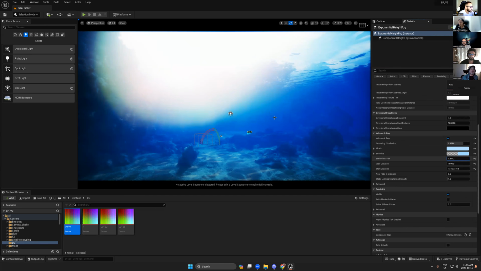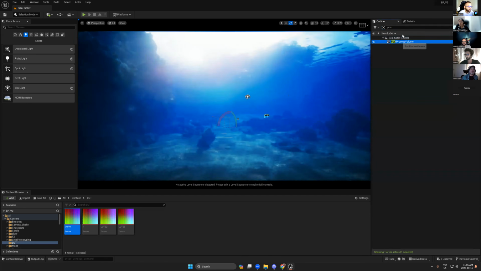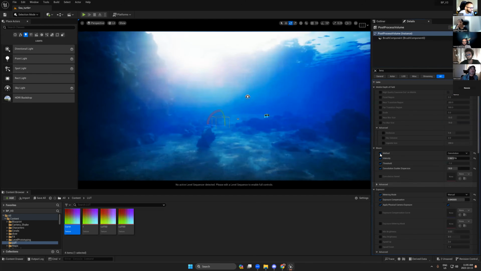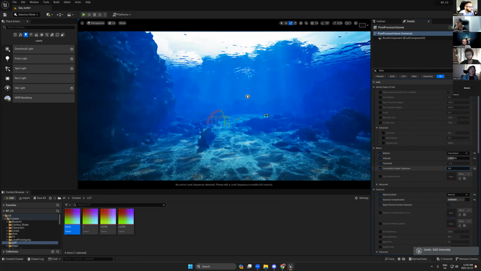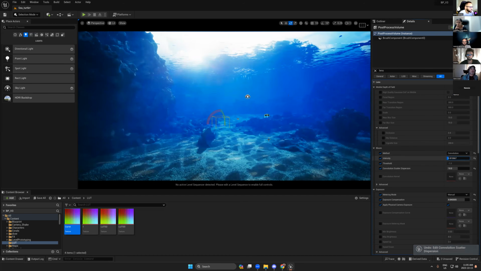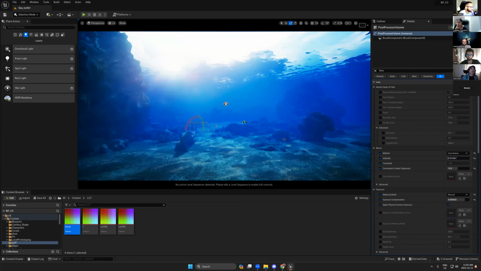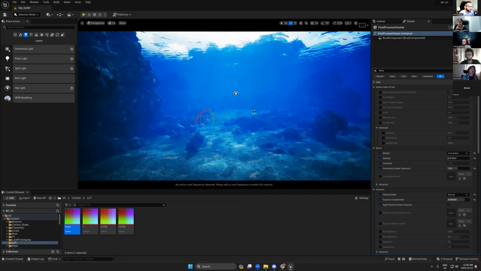It's very weird. I think it comes from maybe the lens. Ah, it's bloom. Weird. We shouldn't have this one, but it's not that bad.